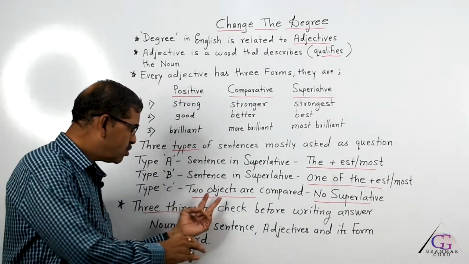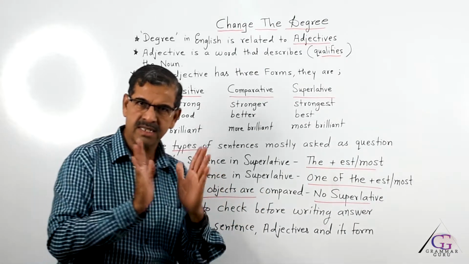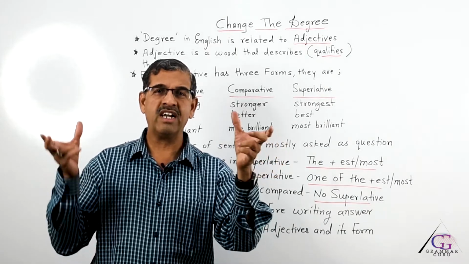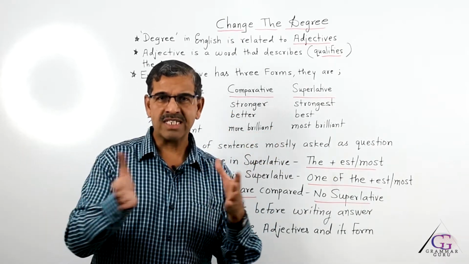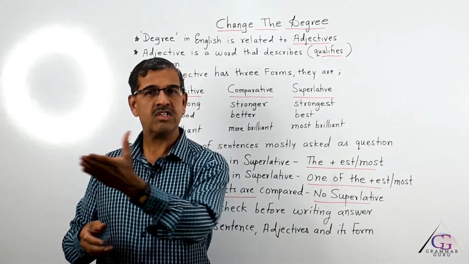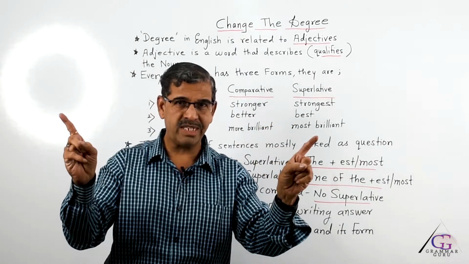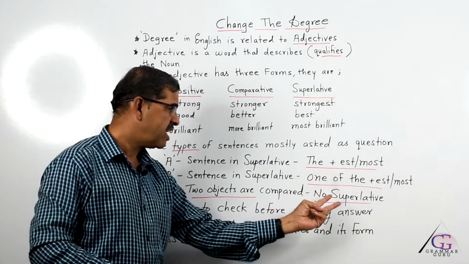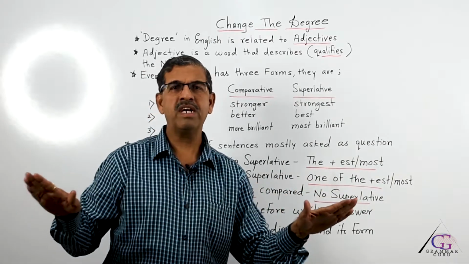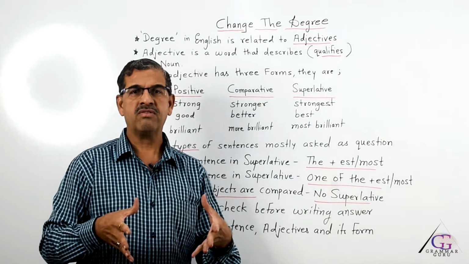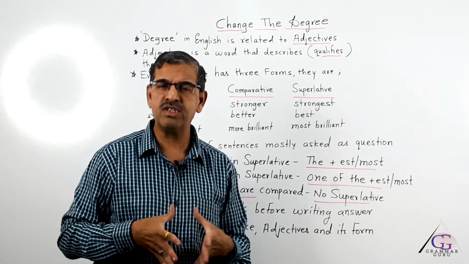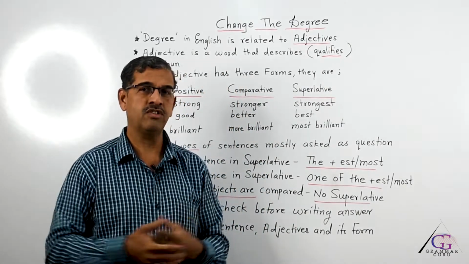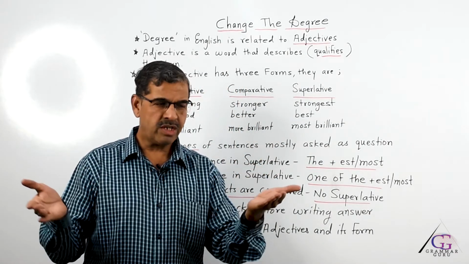And when there are two objects compared in a sentence, say for example, iron over here and gold over here, we can say iron is not as costly as gold or gold is more costly than iron. In that case, two nouns are compared, and in such a case there is no superlative degree used. Why can't we use the superlative degree in type C? Because we can never say gold is the costliest or iron is the cheapest. What we have to do is compare.